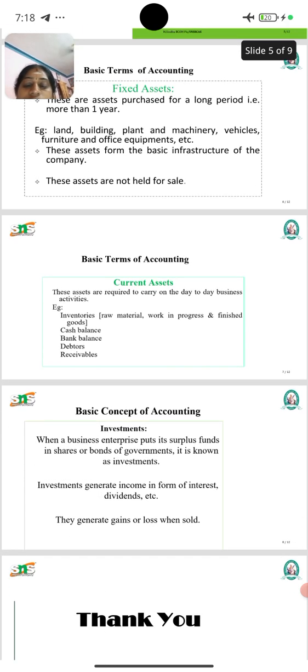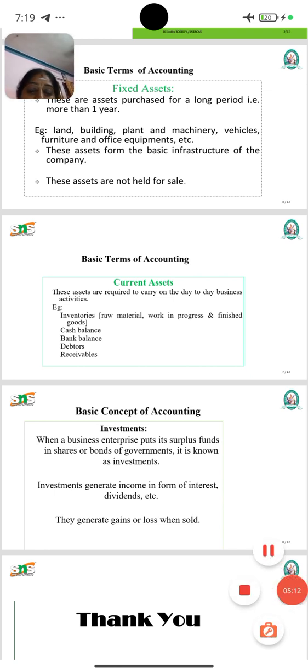Then next we are going to see the investment. When a business enterprise puts its surplus fund in shares or bonds of the government, it is known as an investment. Investment generates income in the form of interest or dividend, etc.